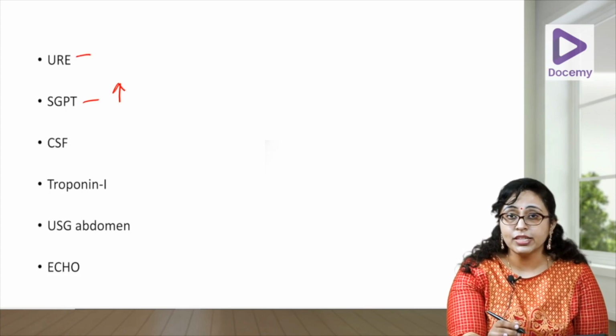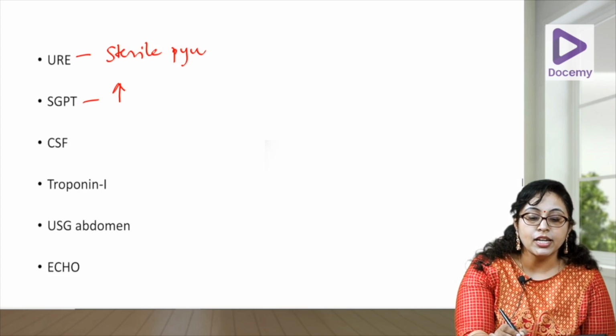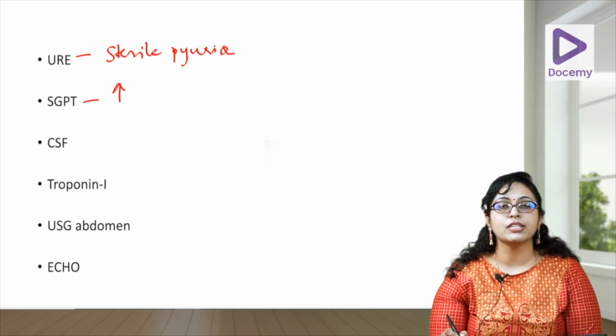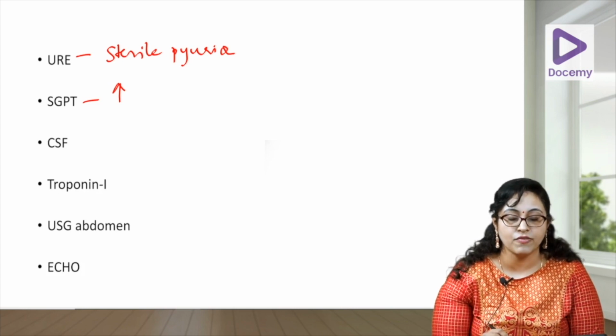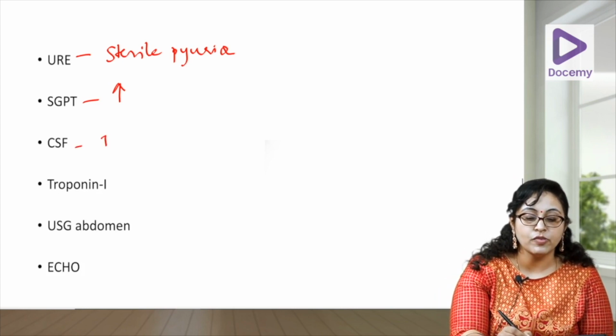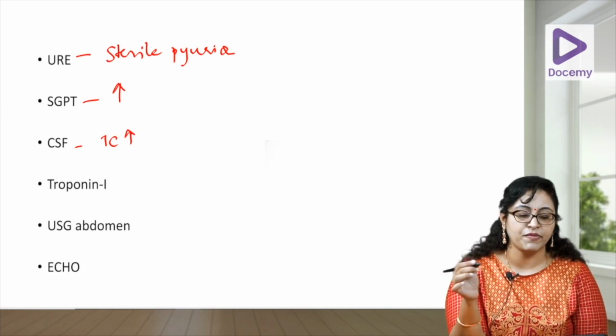I told you there can be urethritis, meatitis, so you can get sterile pyuria. What is sterile pyuria? There are WBCs in your urine on urine examination, but culture is negative. That is sterile pyuria. So it's not due to infection, it's due to inflammation. CSF counts will be increased, pleocytosis will be seen. Everywhere there is inflammation, wherever there is medium vessel.